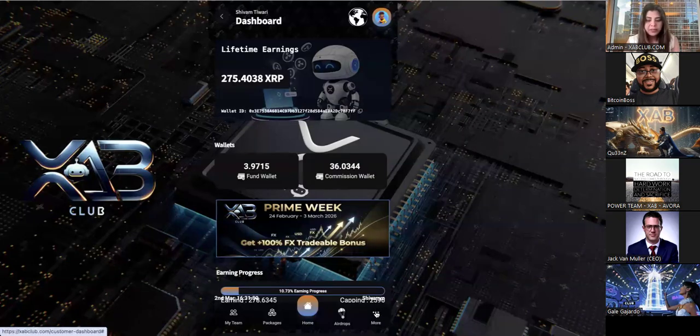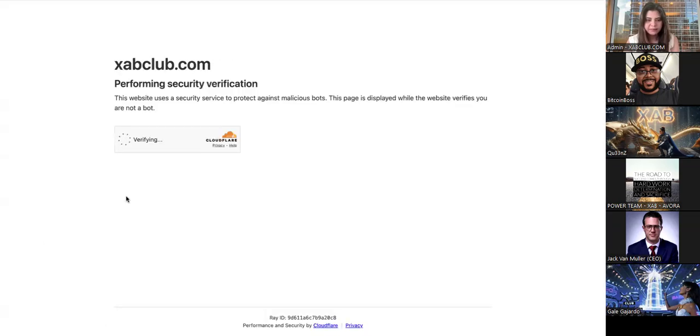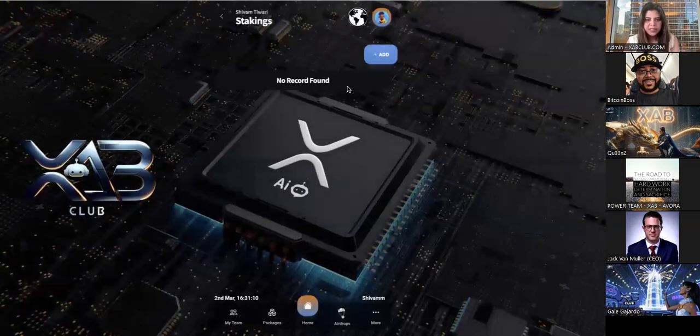Now, okay, going back to staking. You go to your back office, you click on the three buttons here, just above the dark mode, and you see staking here. When you click on staking, you see this screen and you can click on add.